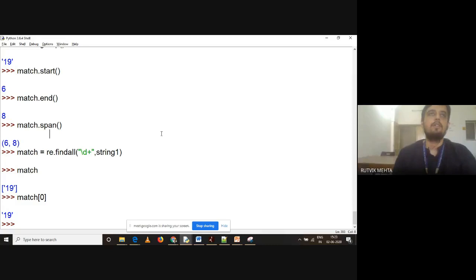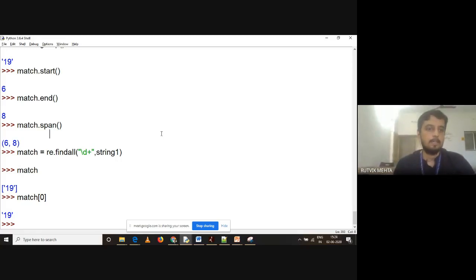Yes. So understand this: what is the difference between star and plus, and star question mark and plus question mark? Star and plus are both considered greedy, whereas star question mark together or plus question mark together are considered non-greedy. Let us understand this in a better way, and then I'll show you two different examples of how we can work with different regular expressions in different scenarios. So let us understand greedy and non-greedy first.